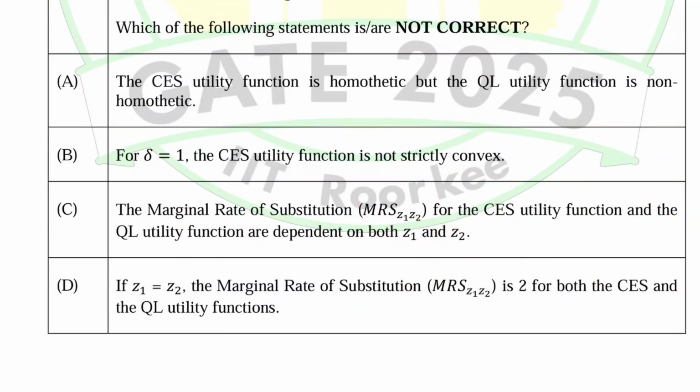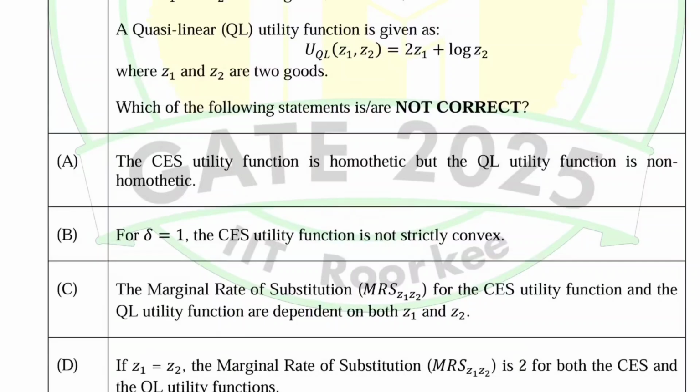Next option: the MRS for the CES utility function and the quasi-linear utility function are dependent on both z1 and z2. No. In case of CES, this may be true, but in case of quasi-linear, it depends on only one of the goods. If z1 is equal to z2, marginal rate of substitution is 2 for both CES and quasi-linear function. I will be solving these kinds of questions in detail.